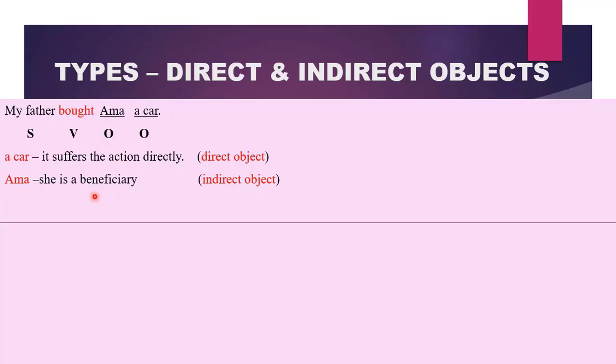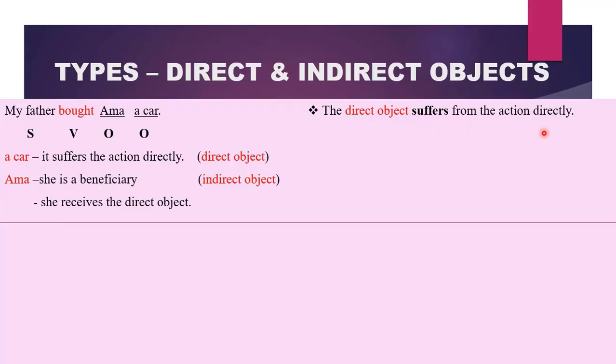However, it benefits from what occurred, or you can say it is the noun that receives the direct object. In this sentence, what was bought? A car, direct object. And who would enjoy the car, or who will receive the car? Ama, indirect object. The direct object suffers from the action directly, and the indirect object enjoys or benefits from the action. There is something you need to know about the indirect object.